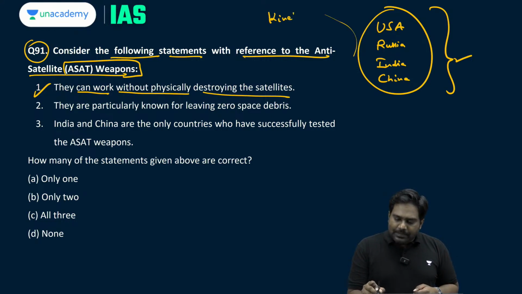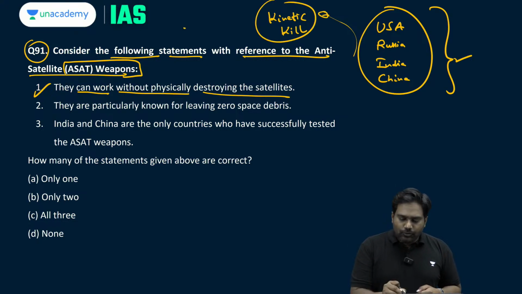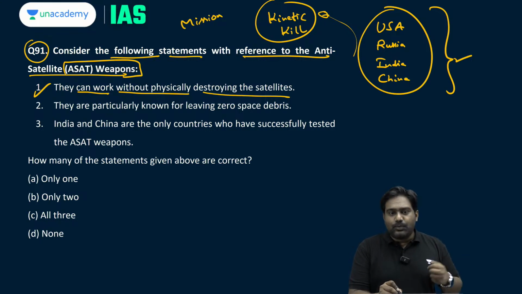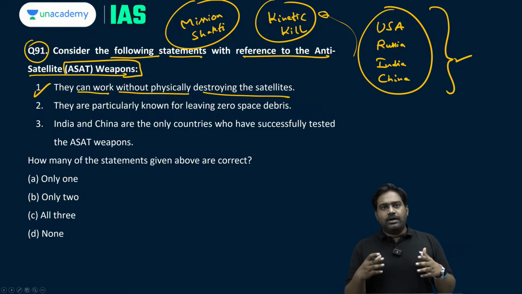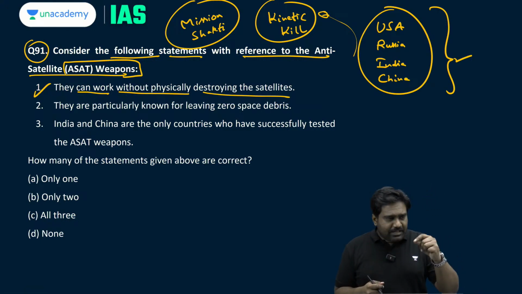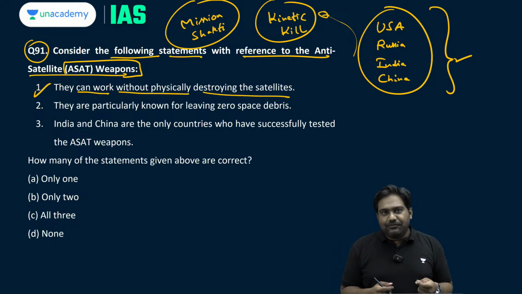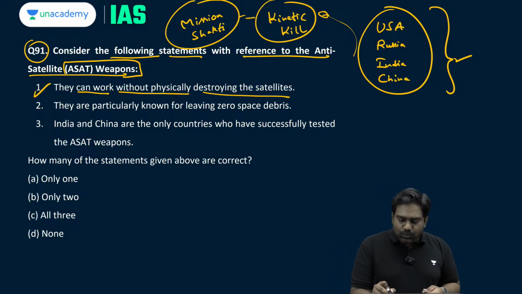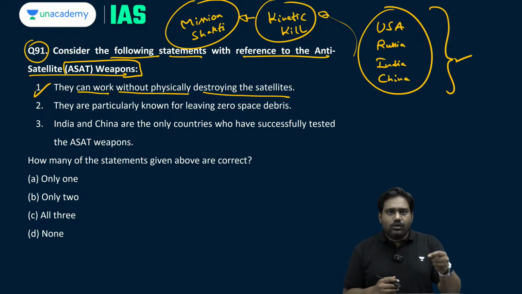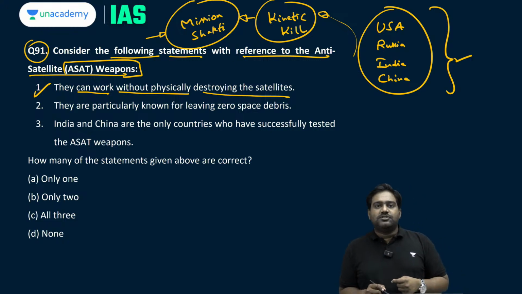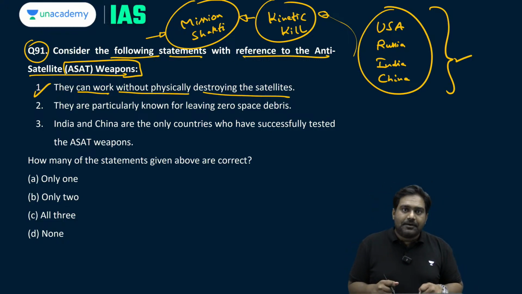A few ASAT weapons use the kinetic kill option. For example, if you read about India's ASAT weapon test which was conducted in 2019 called Mission Shakti, India used a modified ballistic missile and we used this to take out an old defunct satellite in orbit. This was a physical kill where the ballistic missile made a close approach towards the target satellite and detonated its explosive charge, thereby physically destroying the satellite.